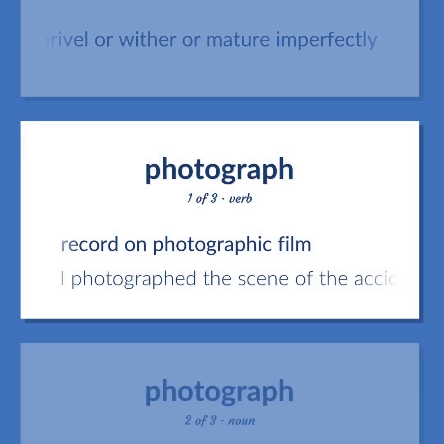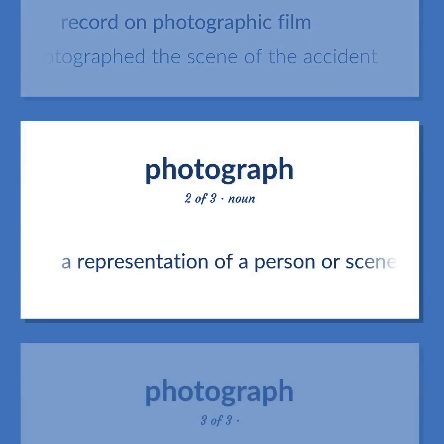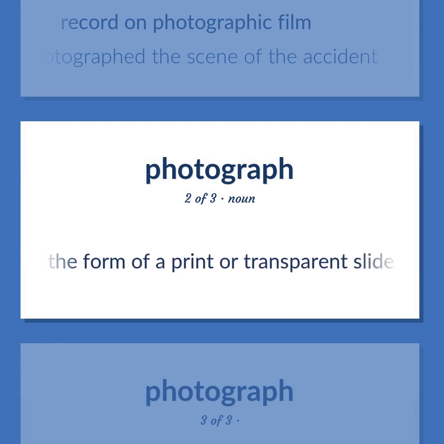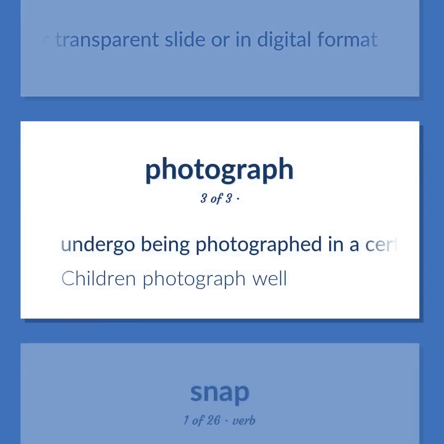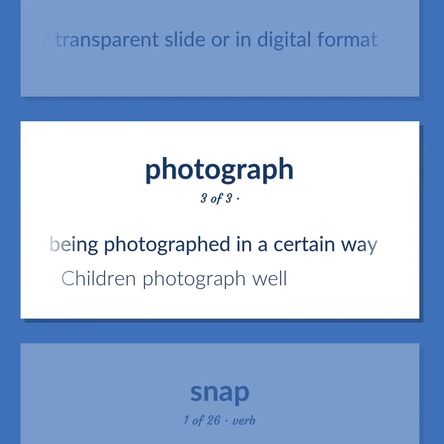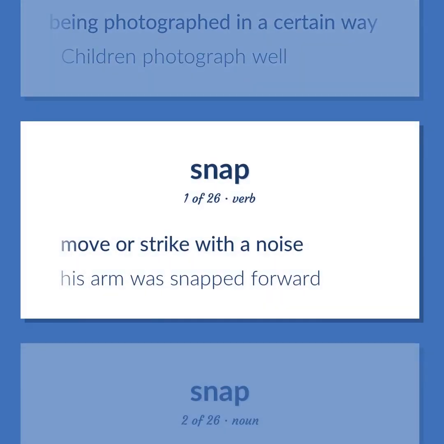Record on photographic film. I photographed the scene of the accident. A representation of a person or scene in the form of a print or transparent slide or in digital format. Undergo being photographed in a certain way. Children photograph well. Move or strike with a noise.